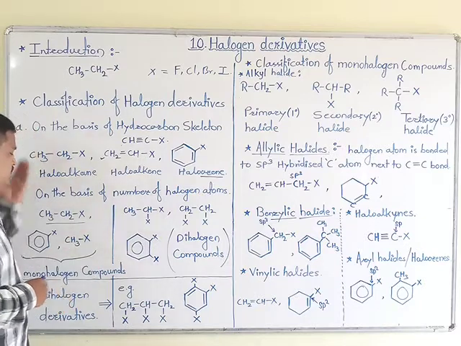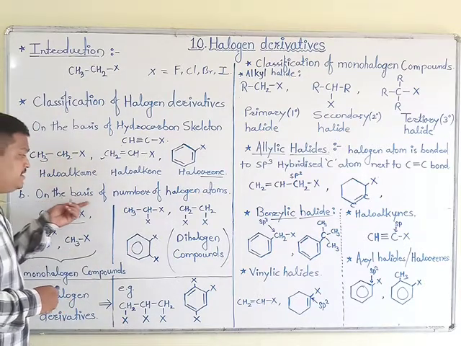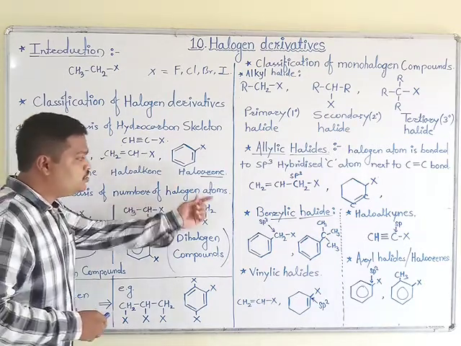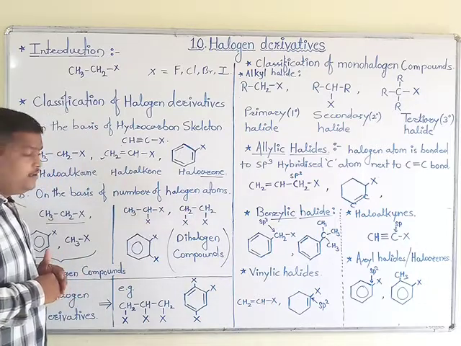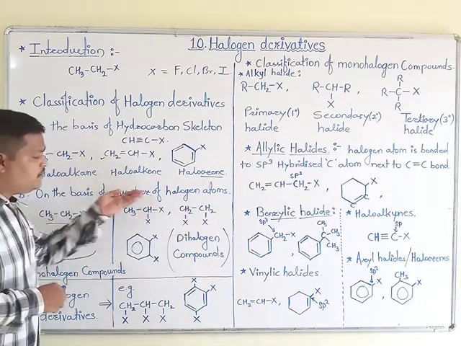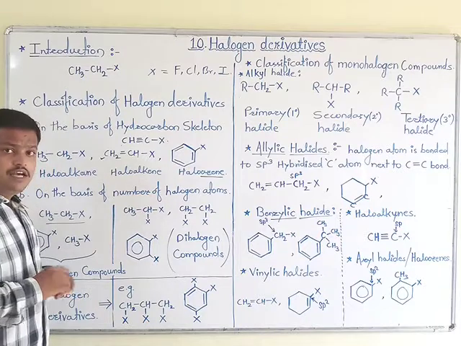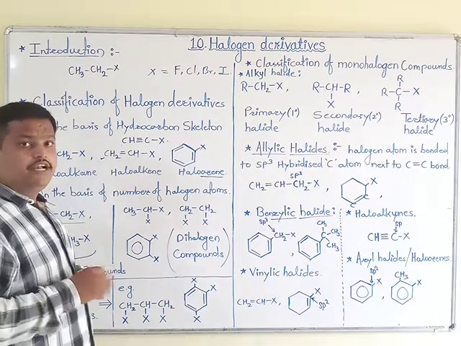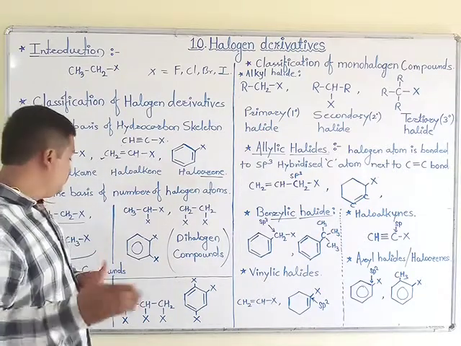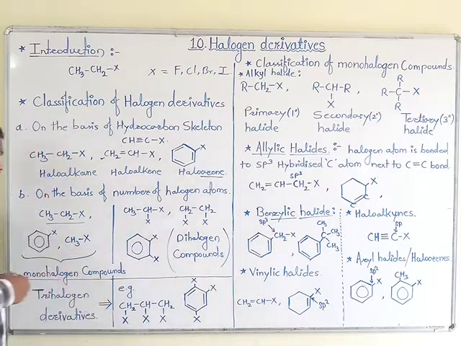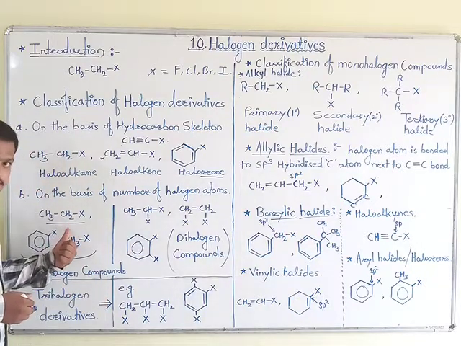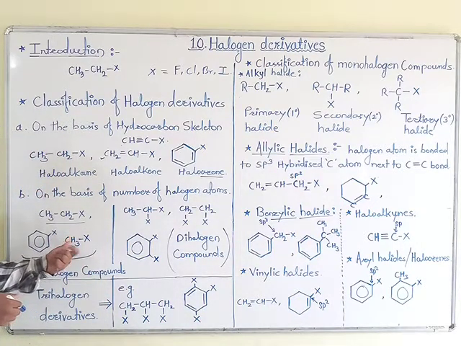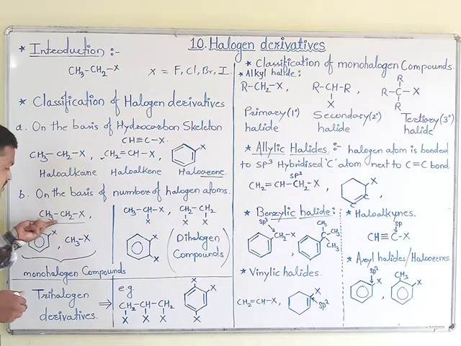Okay, then moving towards the next point, on the basis of number of halogen atoms. Means on the basis of the number of halogen atoms, they are again divided into three different types. We will study one by one. See, this is an example. In that, the compound is CH3CH2X.